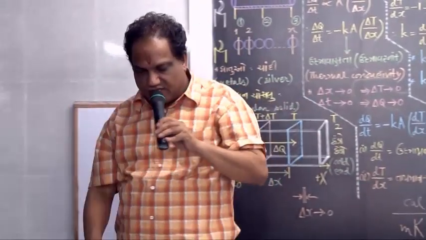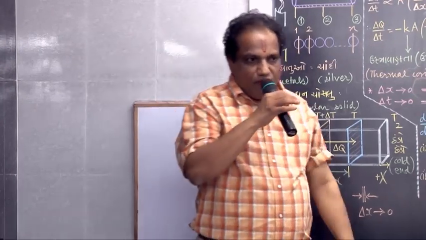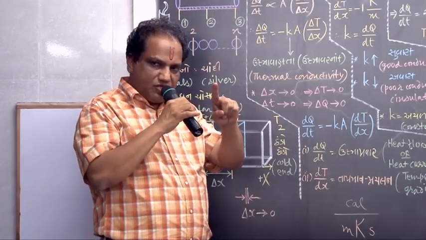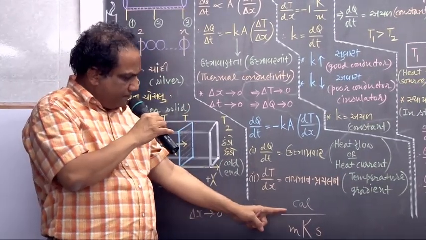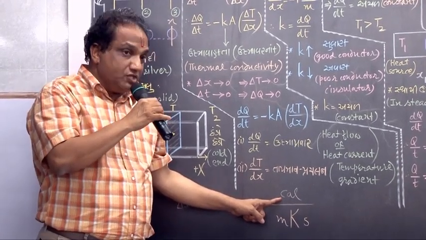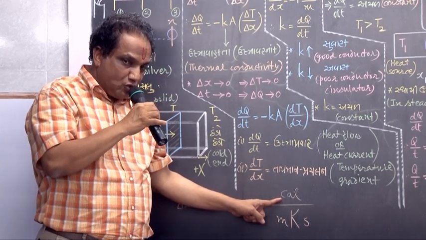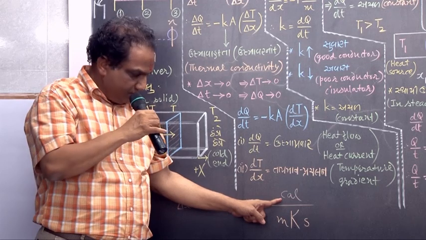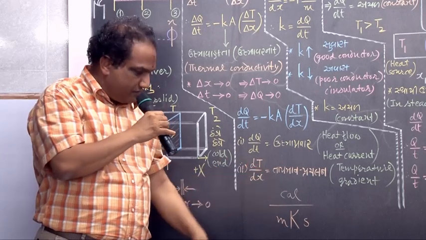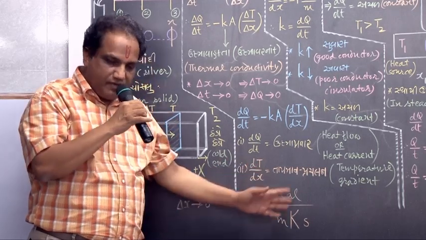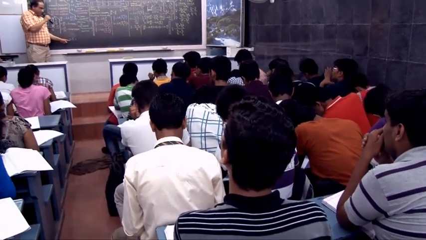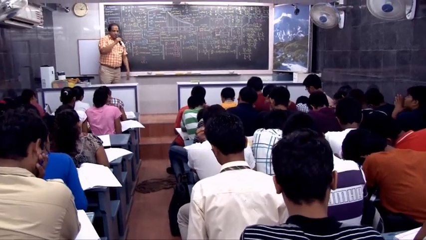Find its dimensional formula. I am telling you the dimensional formula, don't forget it. Look, calorie is heat, energy, means work: M raised to 1, L raised to 2, T raised to minus 2. Meter, L raised to 1. Kelvin, K raised to 1. Second, T raised to 1. Simplify. M raised to 1, L raised to 2, T raised to minus 2 upon L raised to 1, K raised to 1, T raised to 1. Simplify.